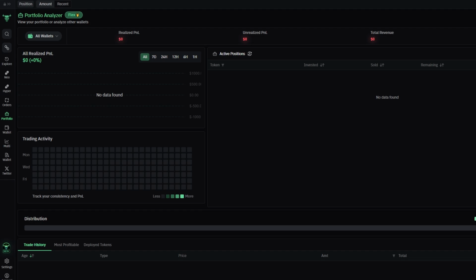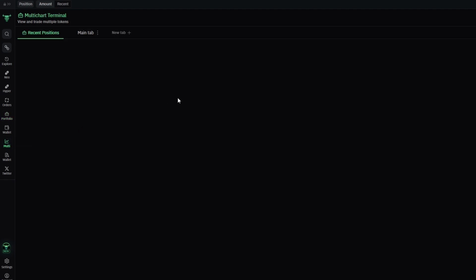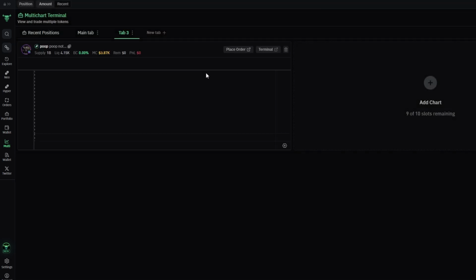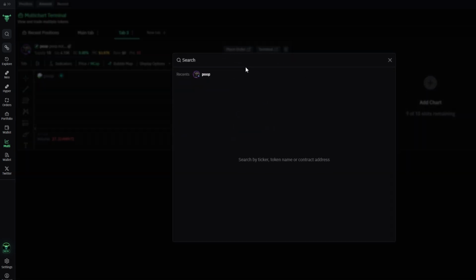For those of you who like to follow multiple positions at once, the multi-chart terminal is a game changer. You can add multiple charts to your screen so you can watch different coins simultaneously. This is especially helpful if you're managing multiple trades or just want to keep an eye on the market.